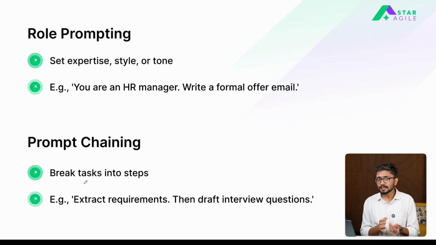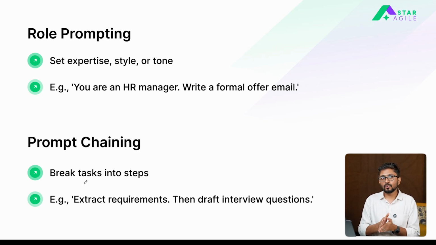Or you can ask the model to behave like Shakespeare and create poems in Shakespeare's own style. So in this way, you assign a certain role, style or tone to a model or a prompt, using which the model will behave in that specific manner.